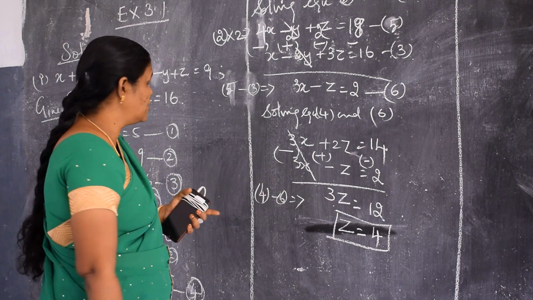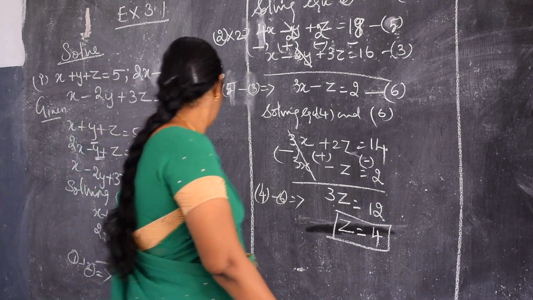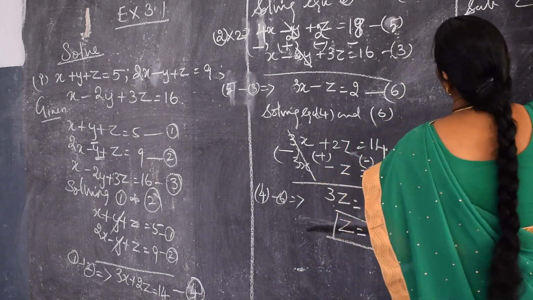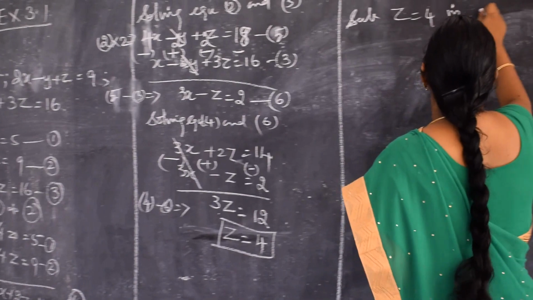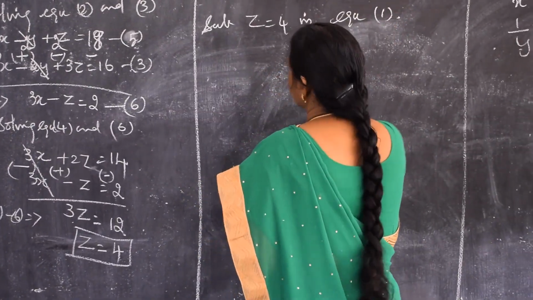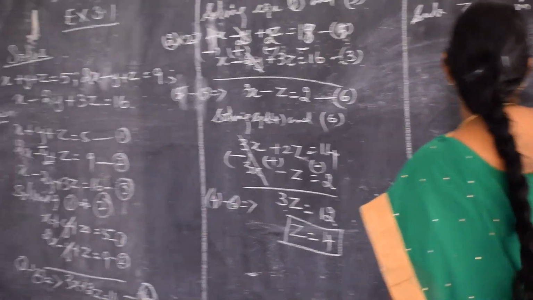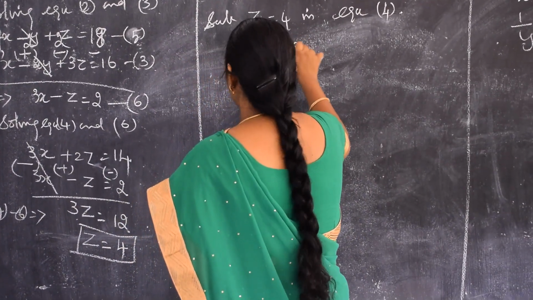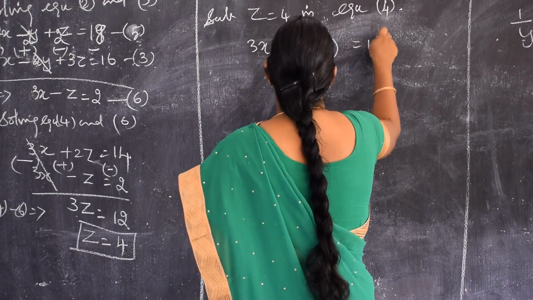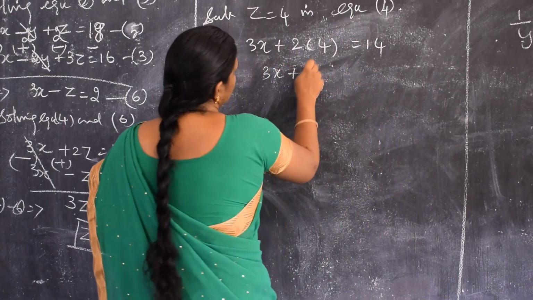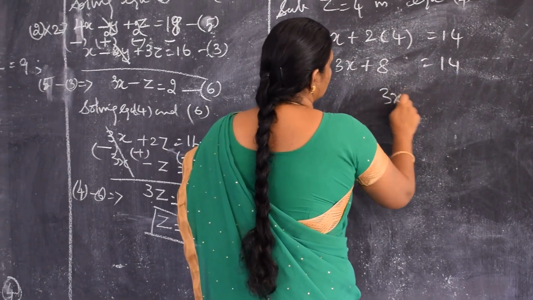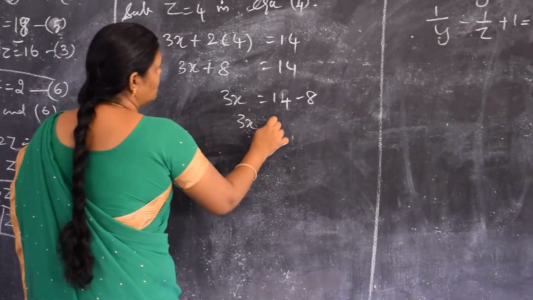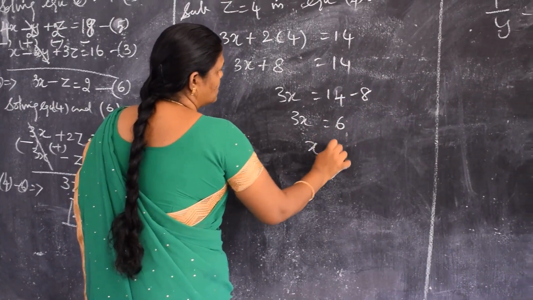So now we can substitute the value of z in equation number 4. Substitute z is equal to 4 in equation 4. So 3x plus 2 into 4 is equal to 14. The 3x plus 8 is equal to 14. The 3x is equal to 14 minus 8, isn't it? 14 minus 8 is 6. x is equal to 2.